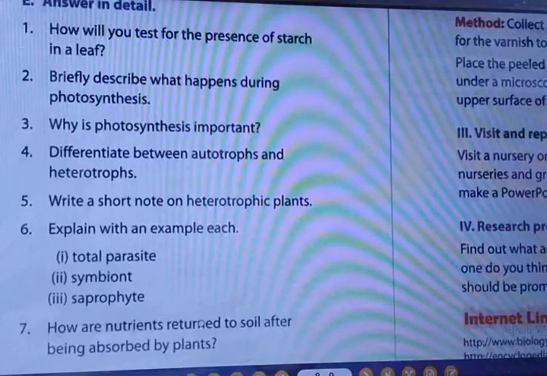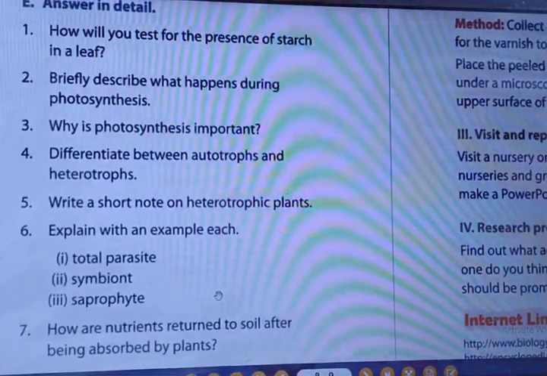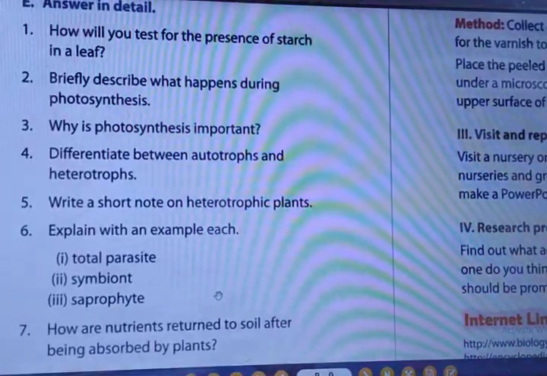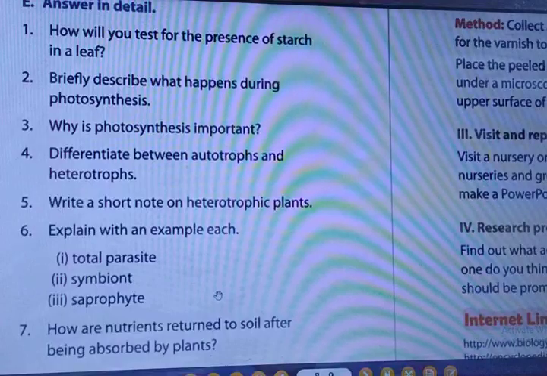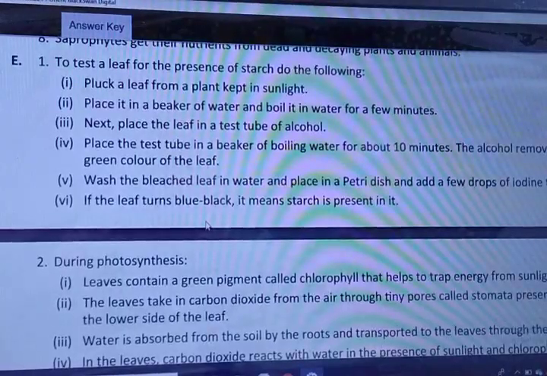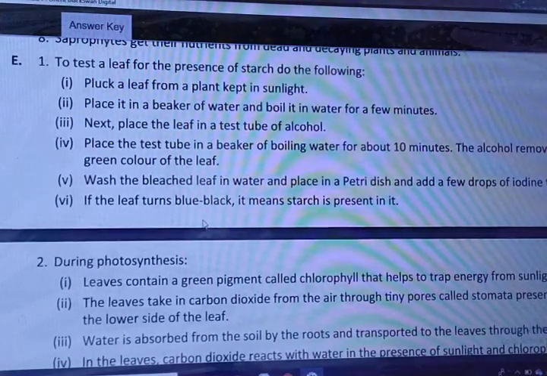So these 7 questions you have to write. After writing the questions, I will explain you about the answers. So take a screenshot. Now you can start writing the first answer. What was the first question? How will you test the presence of starch in a leaf?